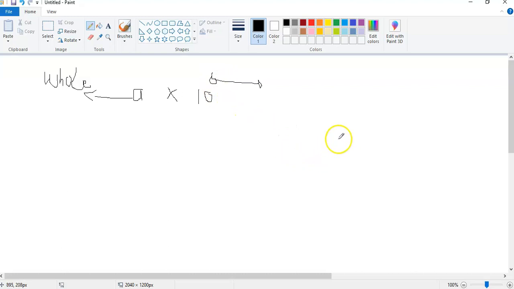Now, if you are moving it to the left, the sign is going to be positive. If you are moving it to the right, then the sign is going to be negative. So remember, right negative, then left positive. So it's like the opposite of the x axis, y axis. It's the opposite of it.